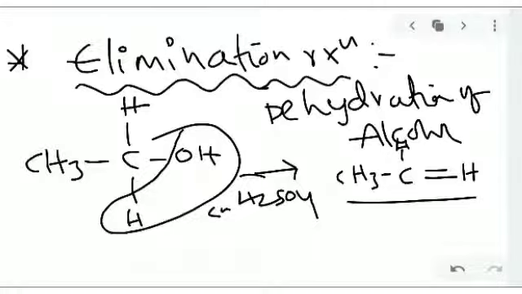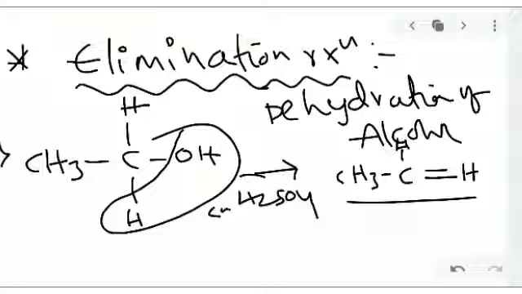So the alcohol is dehydrated and we get alkenes. In the case of HBr, it again forms alkenes also. So this is an example of dehydration of alcohols, an example of elimination reaction.